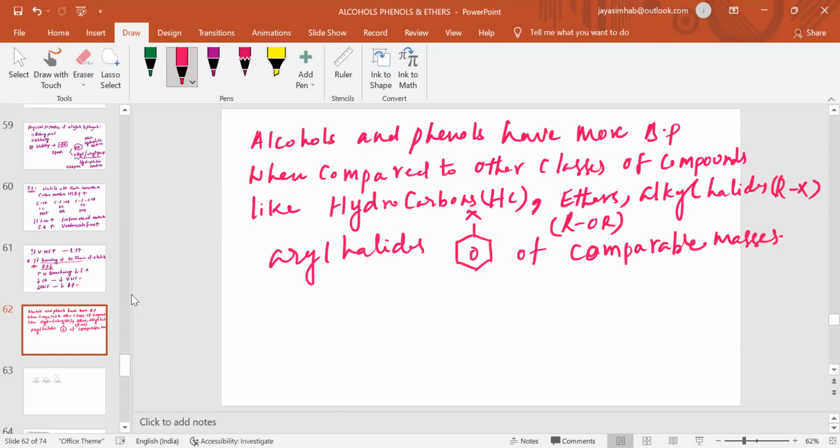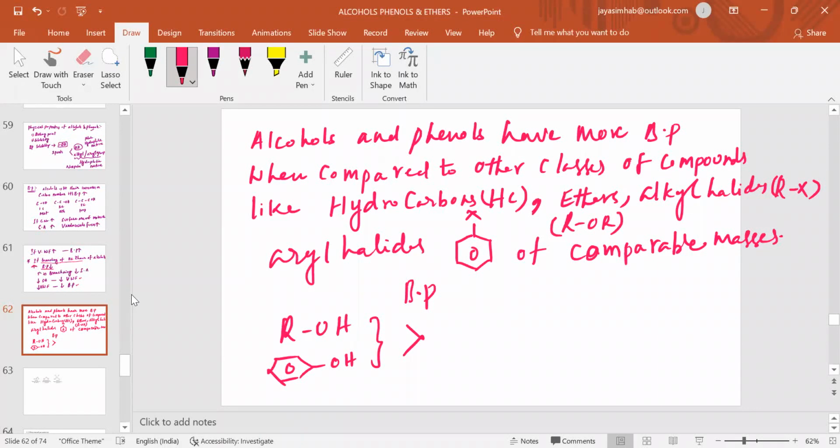So what this statement says is that alcohols or phenols both will have greater boiling points when compared to the remaining things.